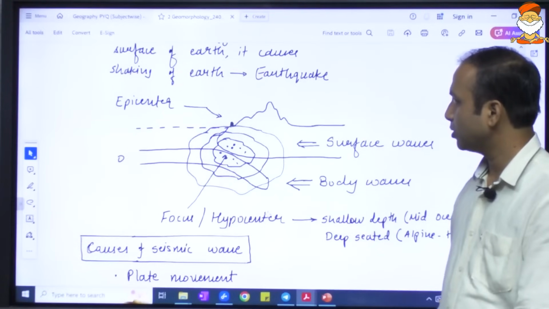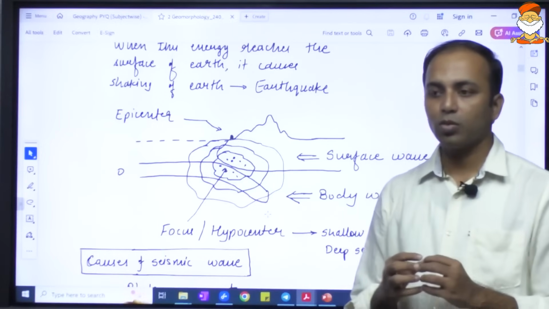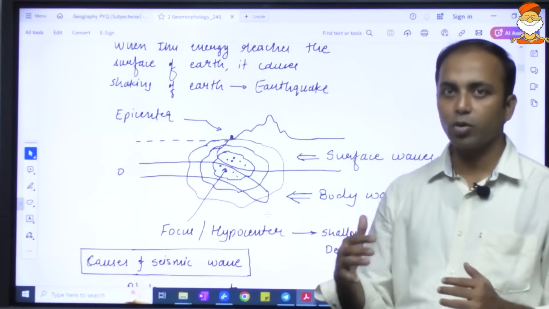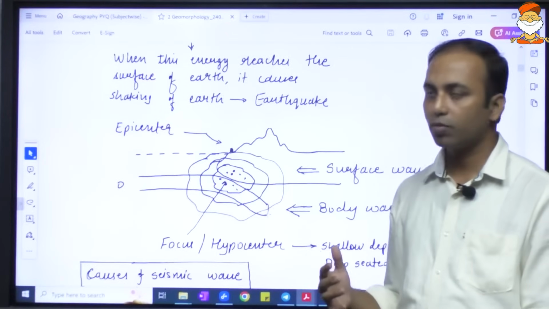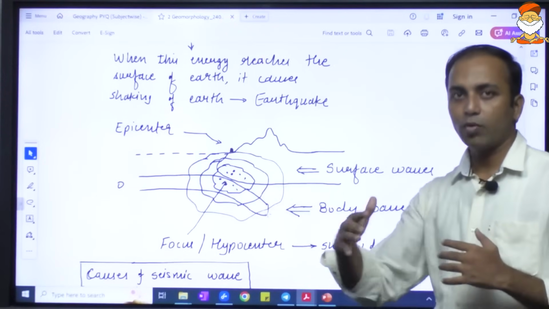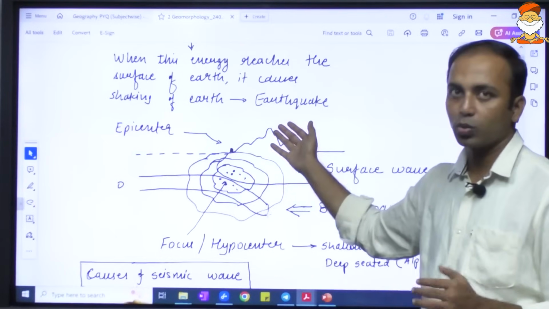So what are seismic waves? These are basically the waves that are formed because of the release of energy somewhere in the interior of the Earth, and this wave causes shaking of the Earth, and the effect of this seismic wave is earthquake.